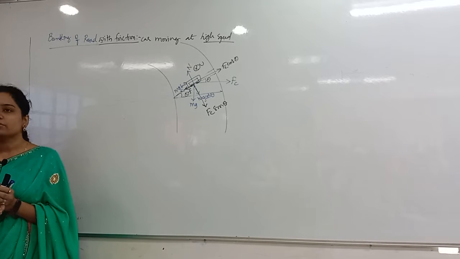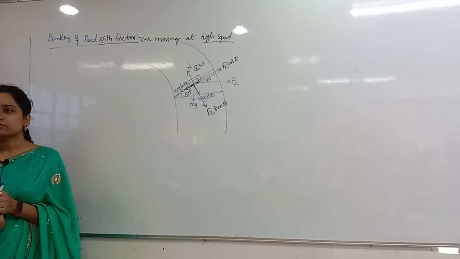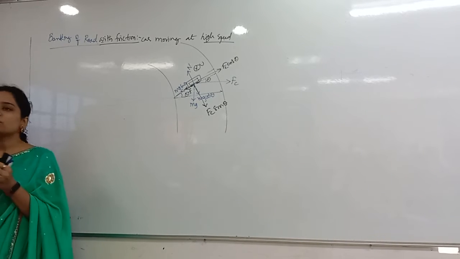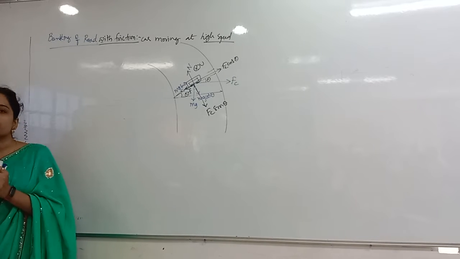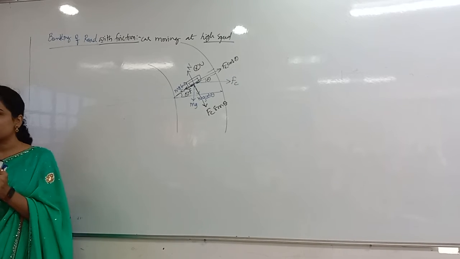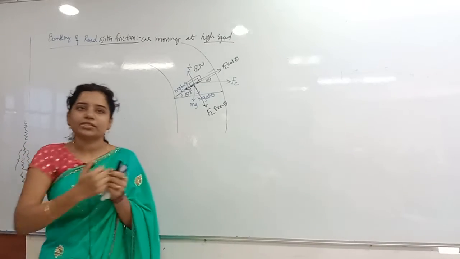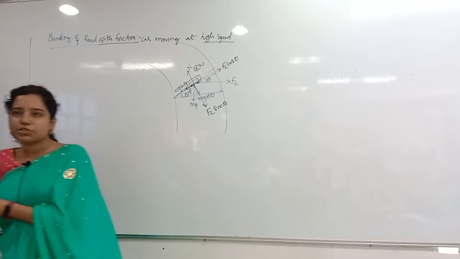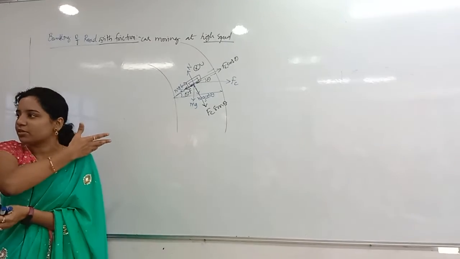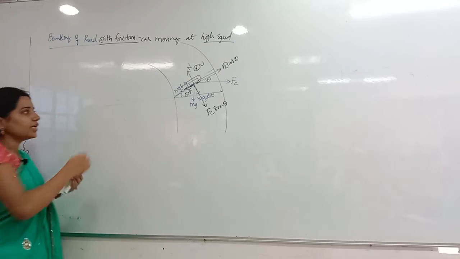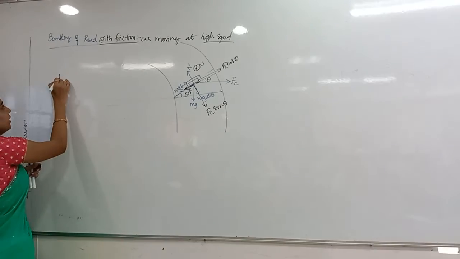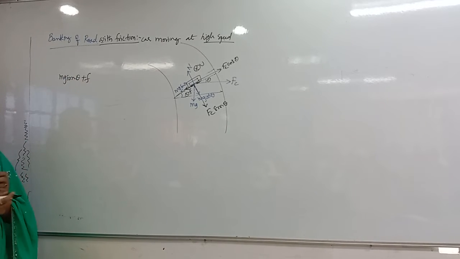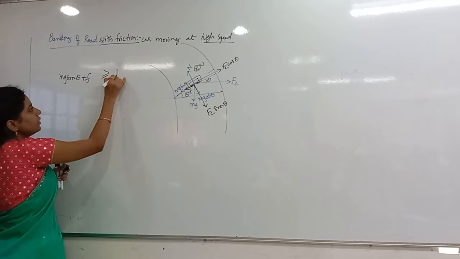I don't want it to skid. Then what should happen? Which should be greater? The inward force should be greater than the outward force. For example, one person is pulling me in that direction, another person is pulling me in this direction. I don't want to go there. Then obviously this force should be greater. The same thing is happening here also. So which should be greater here? mg sin theta plus friction should be greater than or equal to Fc cos theta.